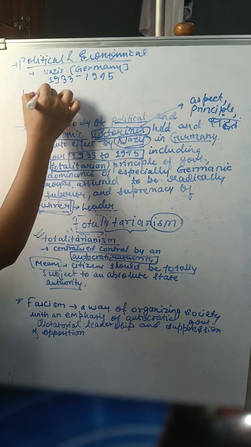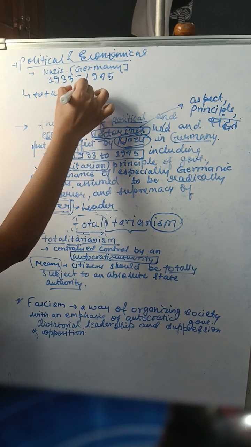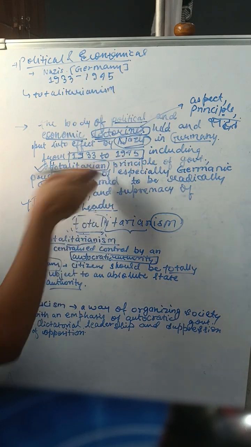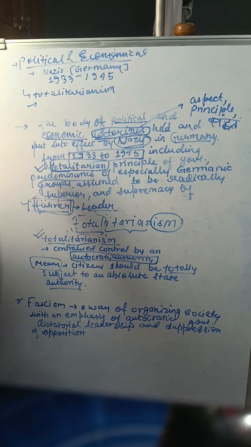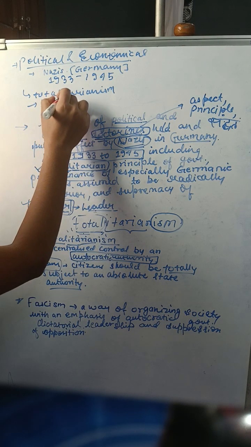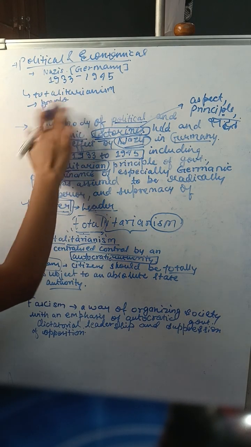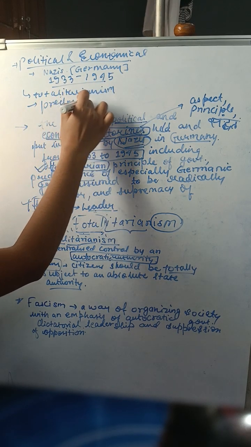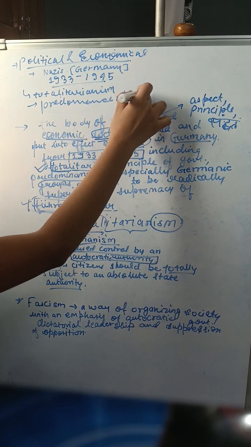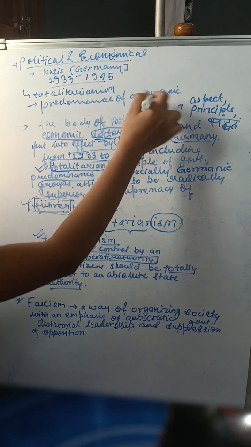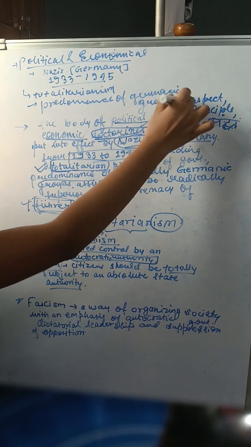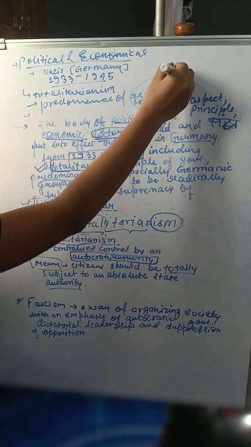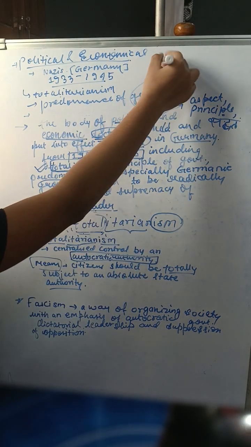Which include totalitarianism, or we can say totalitarian principle of government, also predominance of Germanic group, because it was prevalent in Germany at the time of 1930 to 1945. That is why it is written predominance of Germanic group. And this Germanic group was assumed to be radically superior.